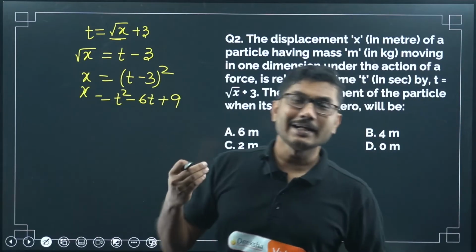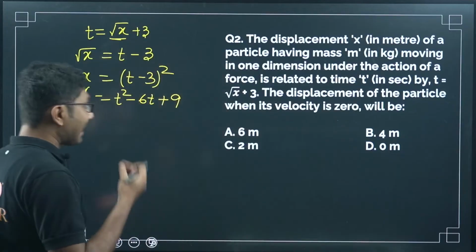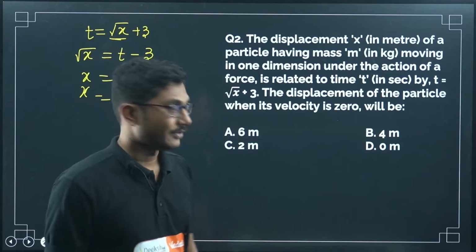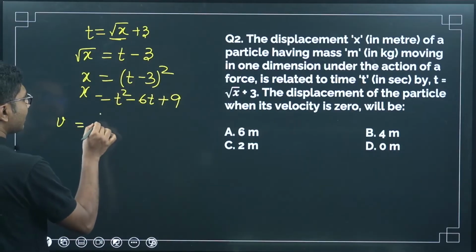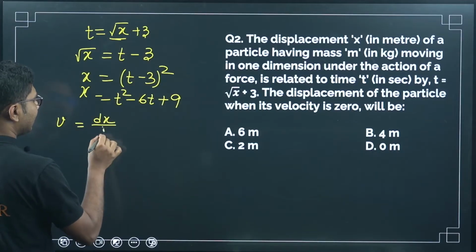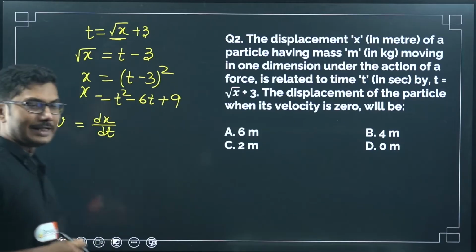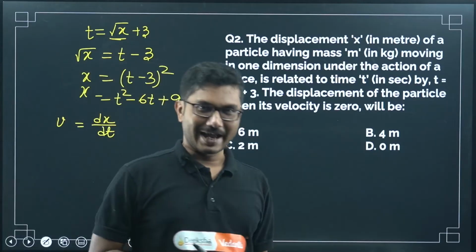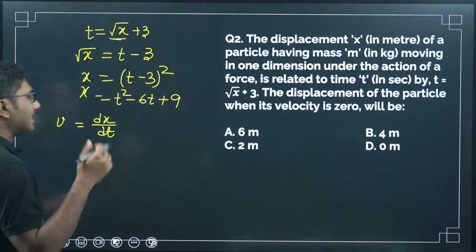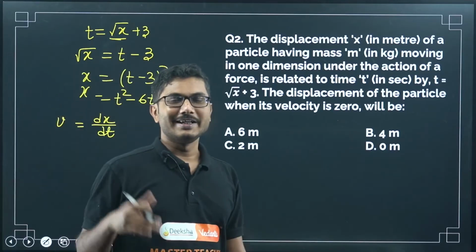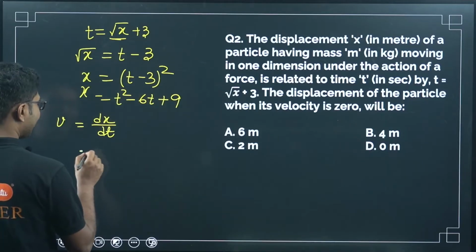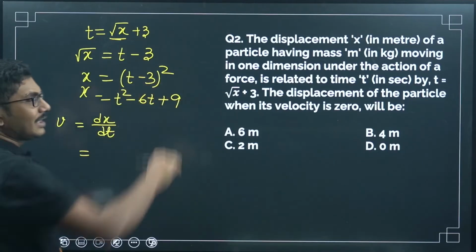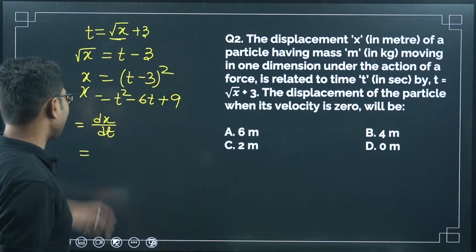So instantaneous velocity is 0. At that instant we have to find the displacement, right? Now what is instantaneous velocity? We know that instantaneous velocity is dx/dt. Whatever notation you are comfortable with, dx by dt, or d/dt of x, you can just do that. So we have to differentiate this function with respect to time t.